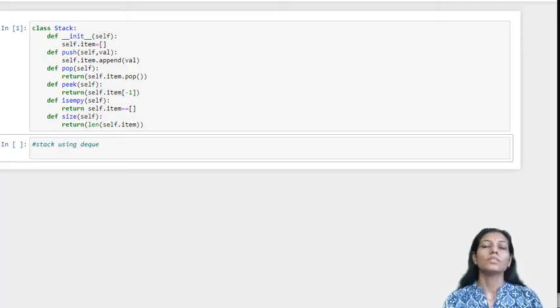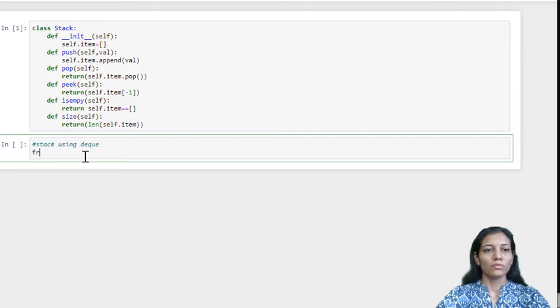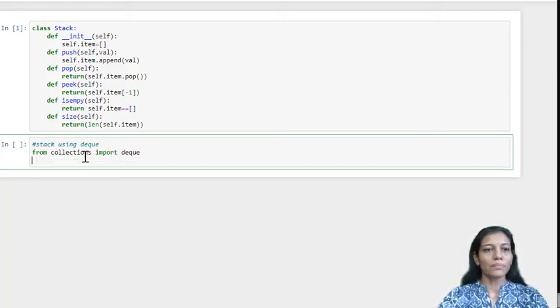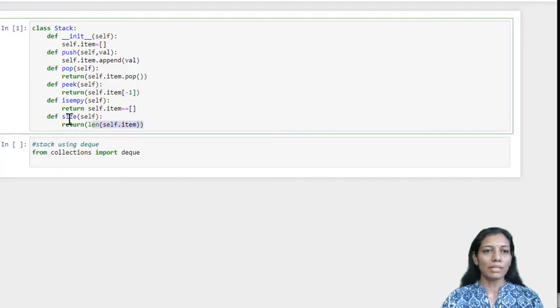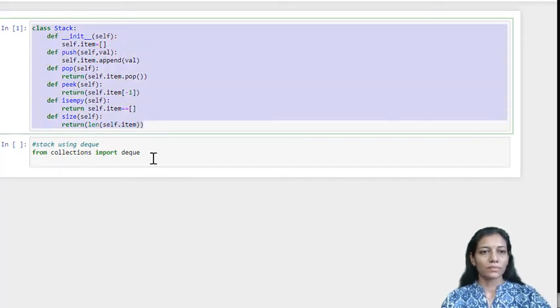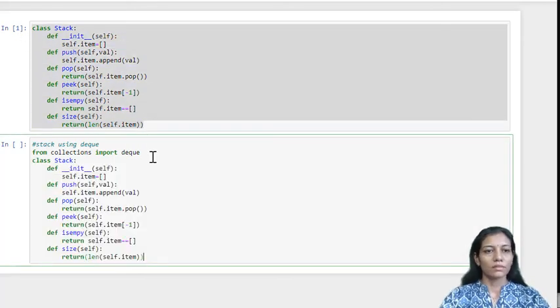Now let us implement the stack using another method, that is using the deque from collections. This is a more efficient method because it is using the inbuilt data structure deque. So from collections import deque. Okay, so this is what is imported. Now I am copying the same code that we have written earlier using a list to implement the stack.